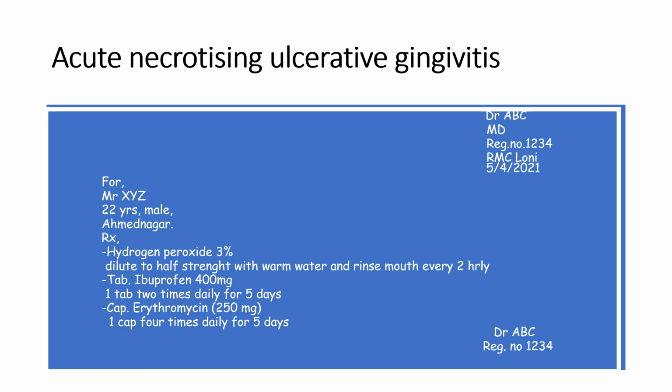For treatment of acute necrotizing ulcerative gingivitis, we use hydrogen peroxide, H2O2, 3%, diluted to half strength with warm water, and rinse the mouth every 2 hours. This hydrogen peroxide has antiseptic action and broad spectrum germicidal action against bacteria, viruses and fungi.